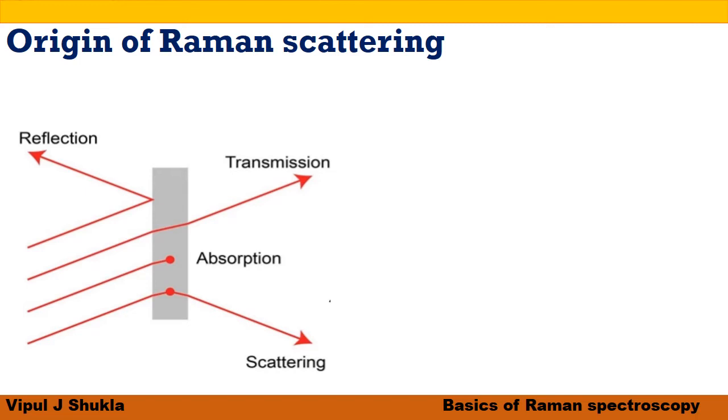If the scattered energy is analyzed by means of a spectrometer, the bulk of the energy is found at the frequency of the incident beam, mu naught. But a small portion of the scattered energy will be found at frequency mu, which is equal to mu naught minus mu m. The scattering of radiation with change of frequency is called Raman scattering.